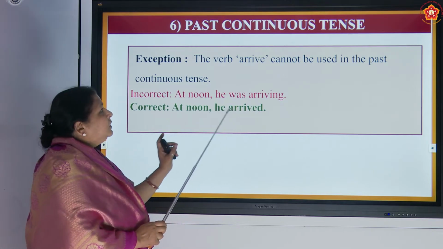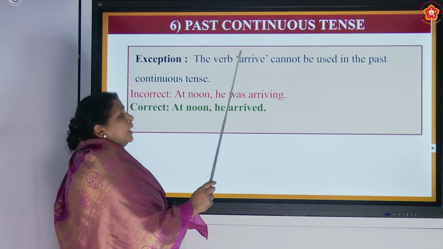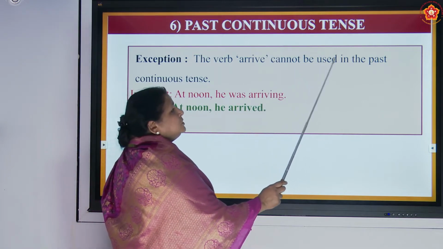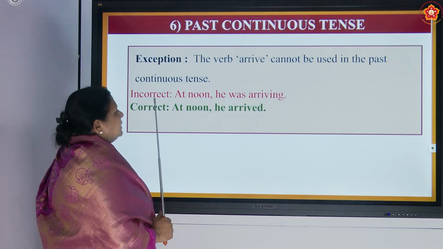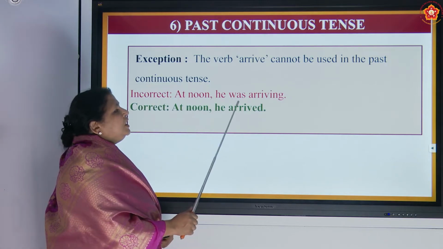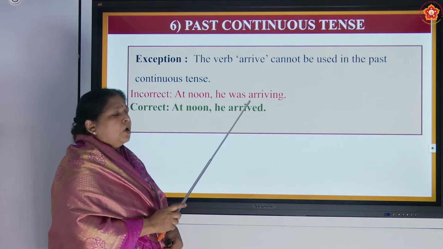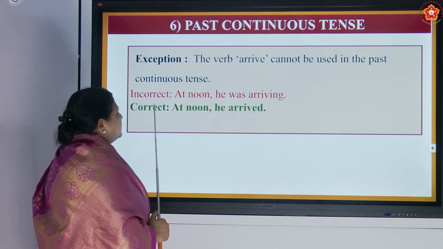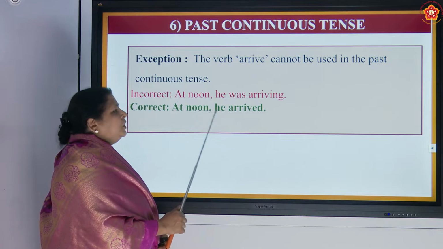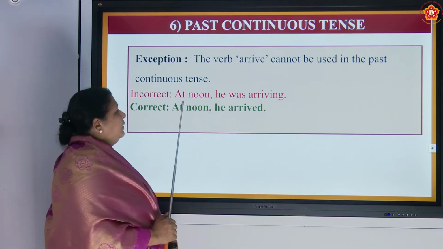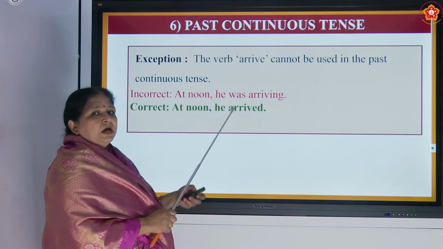So, you have to be very thorough. The verb arrive cannot be used in the past continuous tense. The incorrect sentence is, at noon he was arriving. It's wrong, right? The correct version of this sentence is, at noon he arrived.